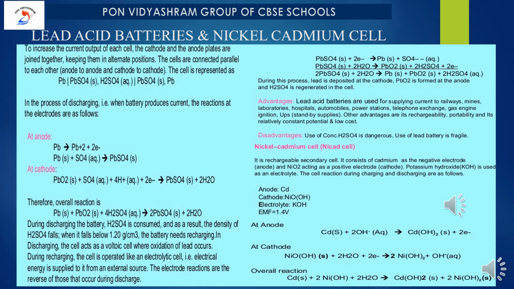Now the overall reaction will be lead combining with lead oxide in acid medium to convert into lead sulfate plus water molecules. During discharging of the battery, sulfuric acid is consumed and as a result the density of sulfuric acid falls, that is, reduces. When it reduces below 1.26 gram per centimeter cube, the battery needs recharging. Please understand, that is what we do at home. So in discharging, the cell acts as a voltaic cell where oxidation of lead occurs.